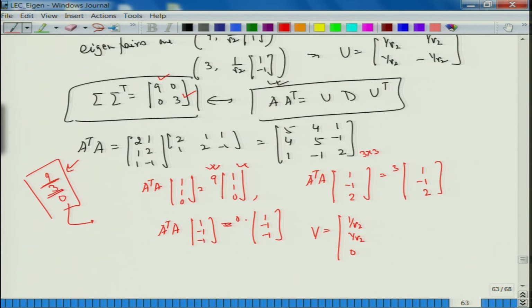The second is 3, which is 1 upon root 6, minus 1 upon root 6, 2 upon root 6, a unit vector. And this is the last one, which is 1 upon root 3, minus 1 upon root 3, minus 1 upon root 3. All right. So, I have got V, as far as we are concerned, and here our sigma transpose sigma is 9 0 0, 0 3 0, 0 0 0.